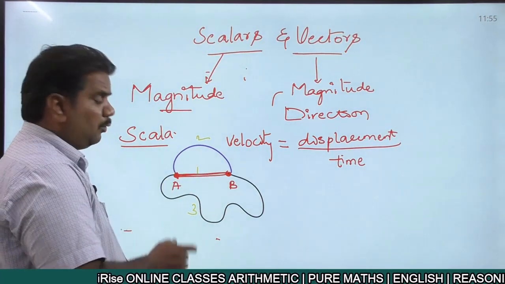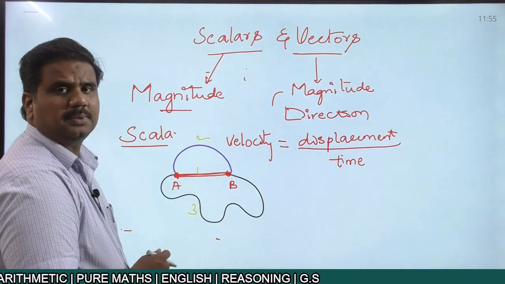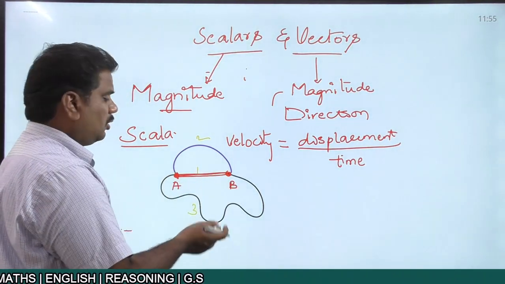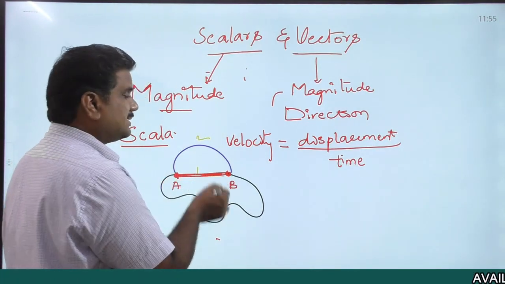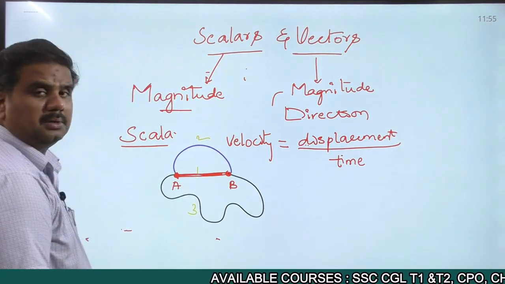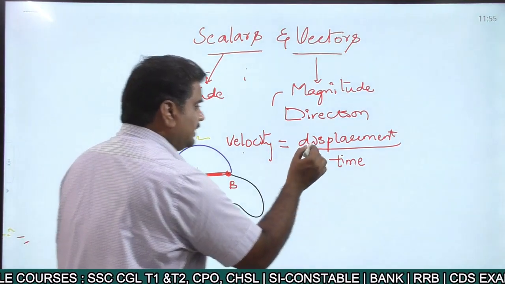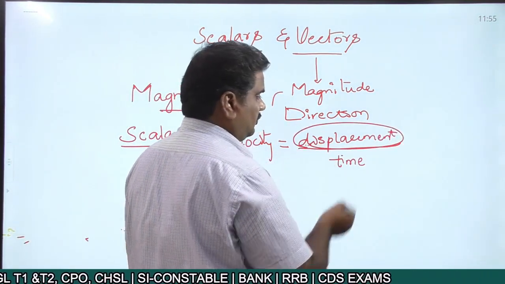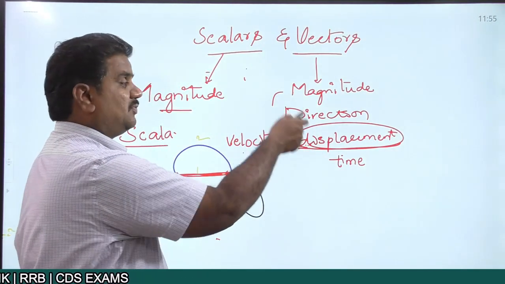At the same time, when you are moving from point A to point B, you are moving in a specific direction. Either you are moving towards your left hand side, or else towards the right hand side. The shortest distance between 2 points in a specific direction, that is what we call displacement, right? So velocity is the ratio of displacement and time. So displacement is defined in terms of shortest distance in a specified direction.